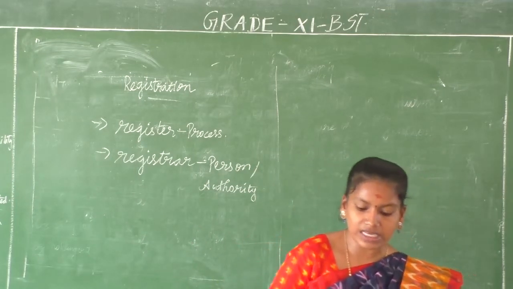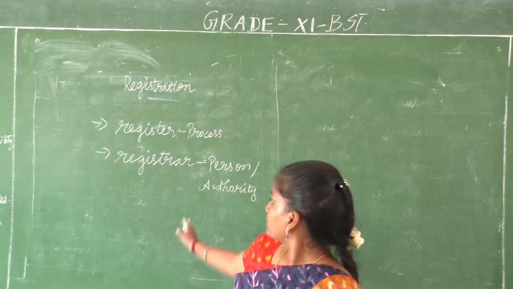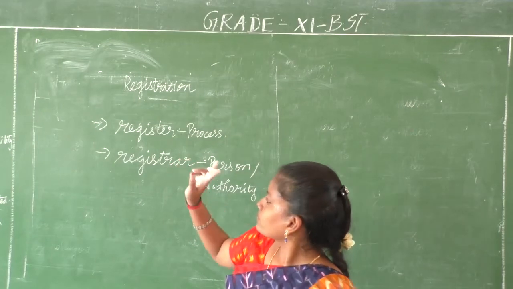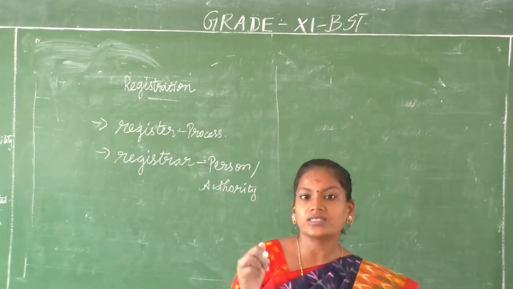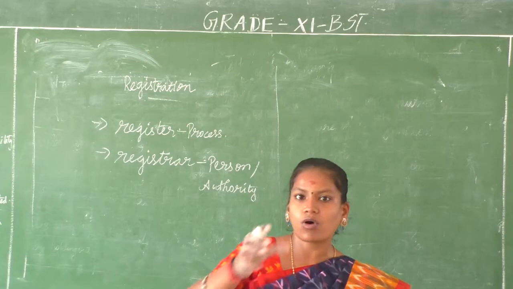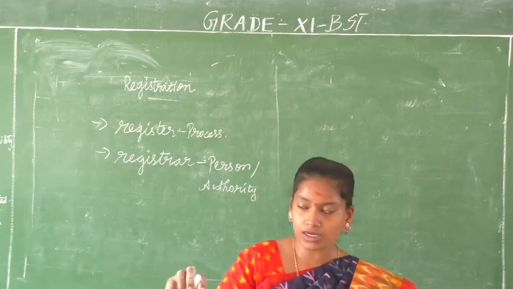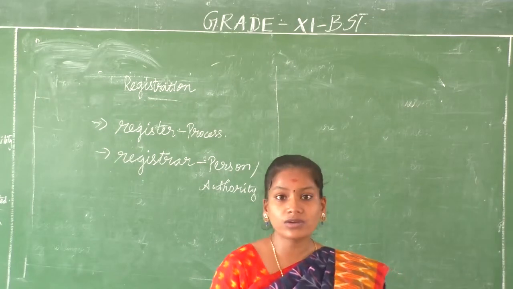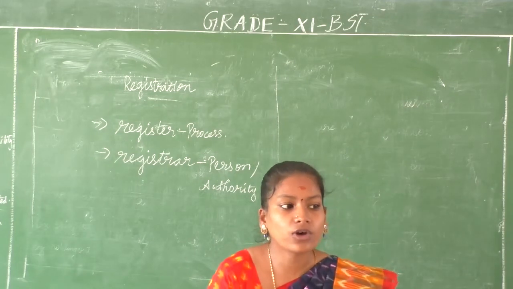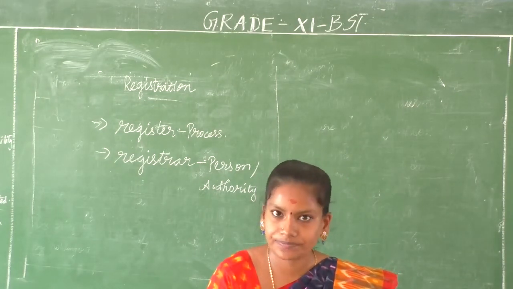So we have to know the difference between register and registrar. Register is the process or the book in which the firm is mentioned, and registrar is the person who is the authoritative person to do that.